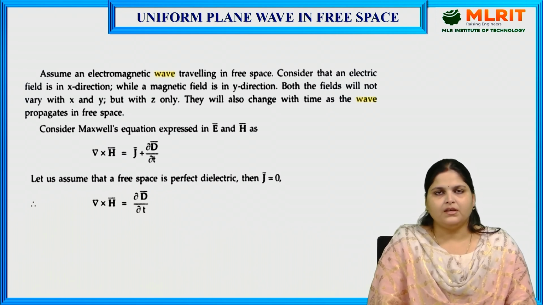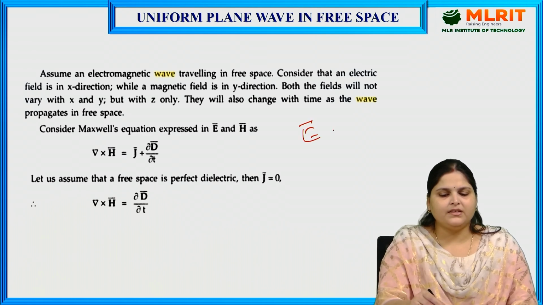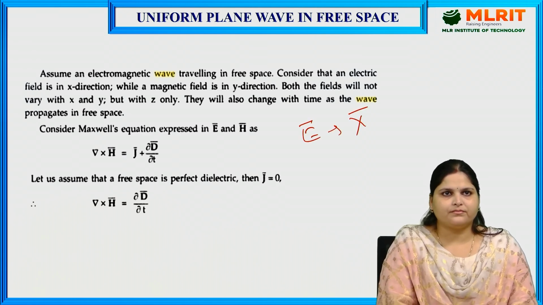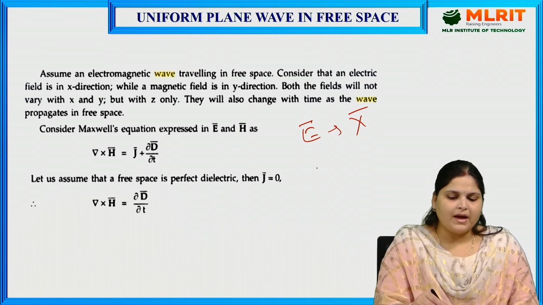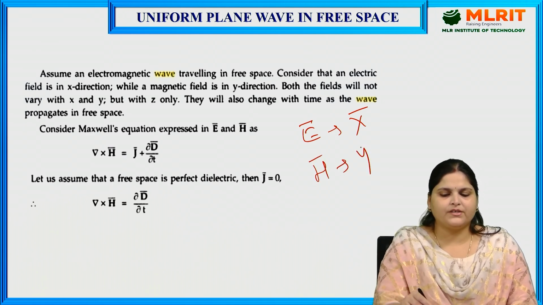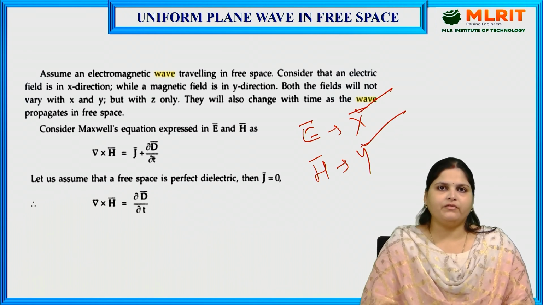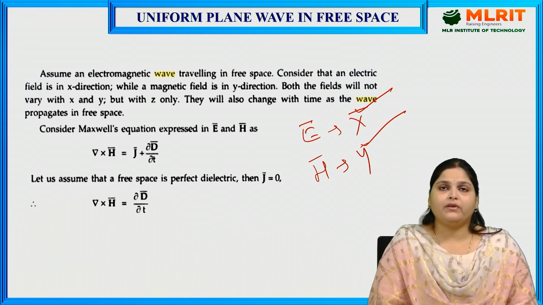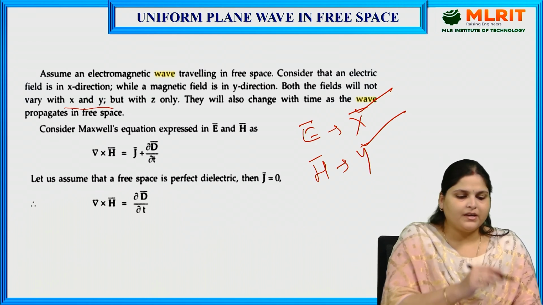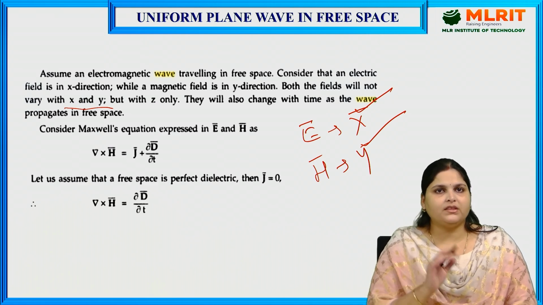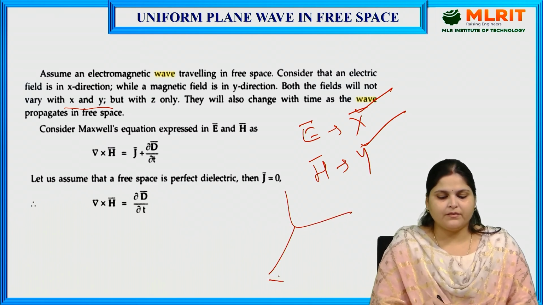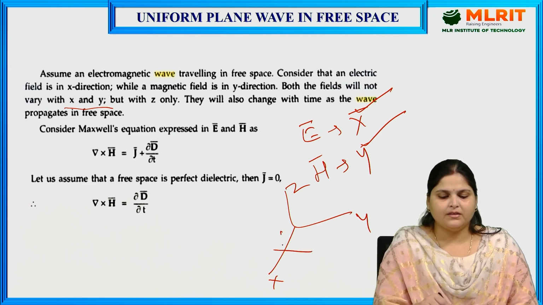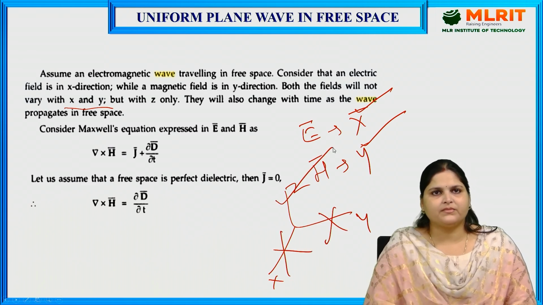We will consider that the electric field is in the x direction, while the magnetic field is in the y direction. E is in the x direction and H is in the y direction. So what will happen here? Both these fields, E and H, will not vary with x and y, but they will vary only with z.